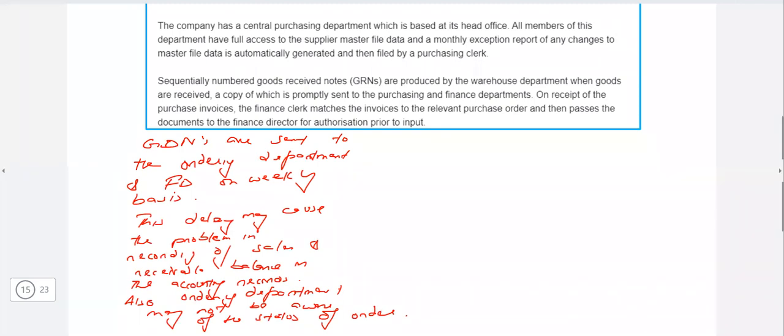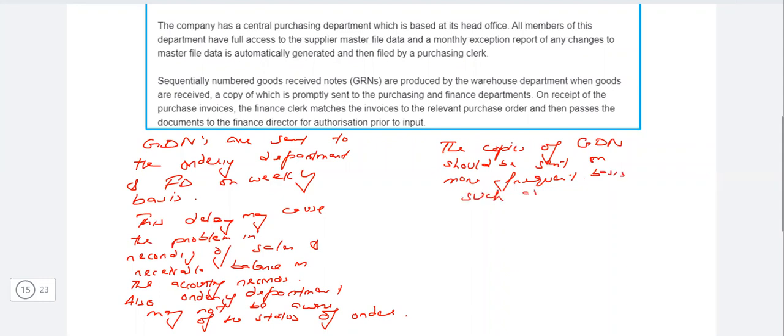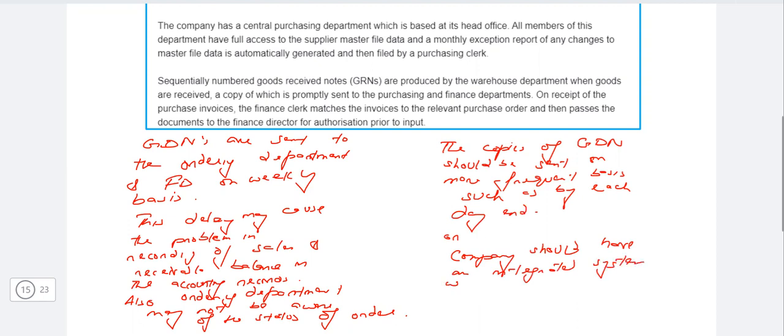So recommendation: the copies of GDN, goods dispatch note, should be sent on a more frequent basis, such as by each day end, or the company should have an integrated system where copies of GDN are automatically sent to the accounts department and the sales ordering department once the goods are dispatched.